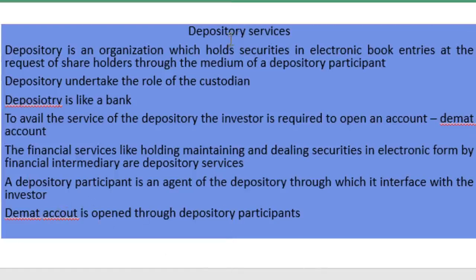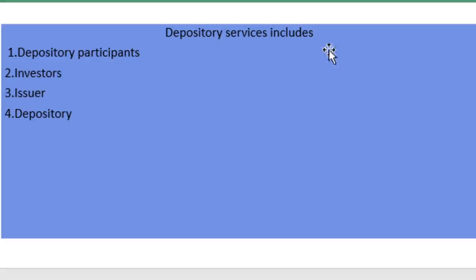This depository is like a bank or a custodian, and a depository account can be opened only through the depository participants. These depository services involve depository participants, investors, issuers, a depository, etc.